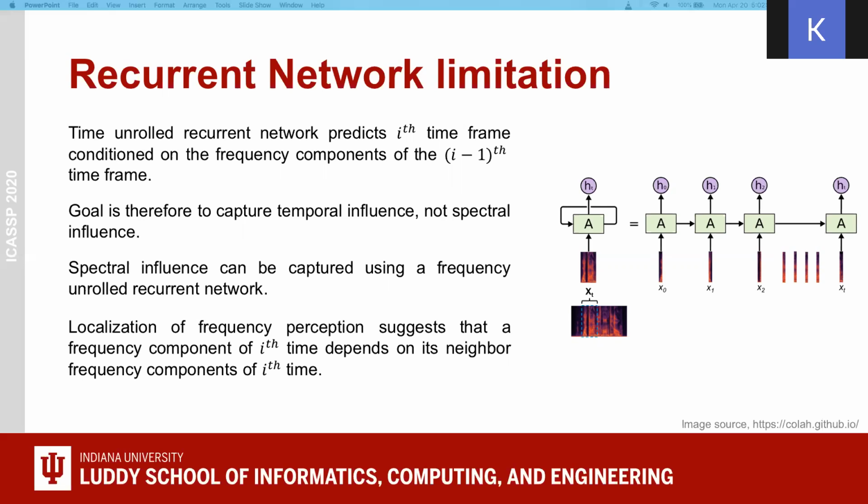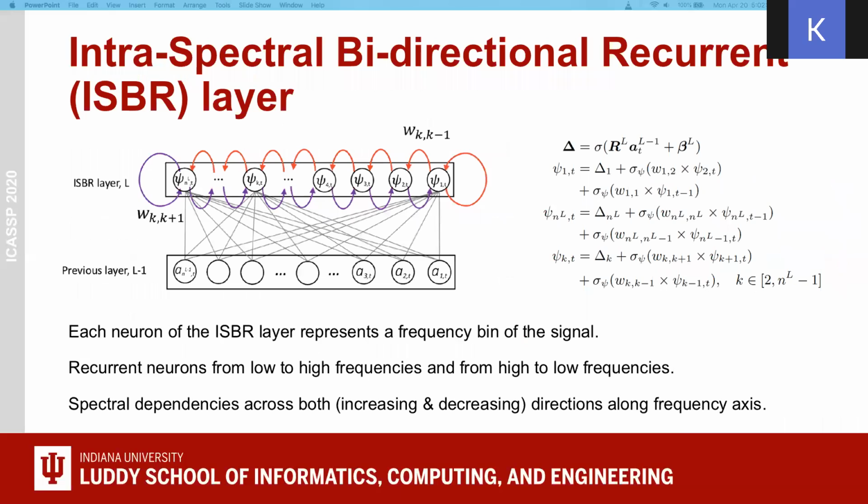In the human ear, we sense frequency through the vibration of the basilar membrane, where the root area perceives high frequency and the apex area perceives low frequency components. This means human frequency perception is localized and frequencies of the same timestamps are correlated. So this suggests that the frequency components of the ith time depend on their neighbor frequency components of the same time. Bearing that in mind, we propose the intra-spectral bi-directional recurrent layer, ISBR layer.